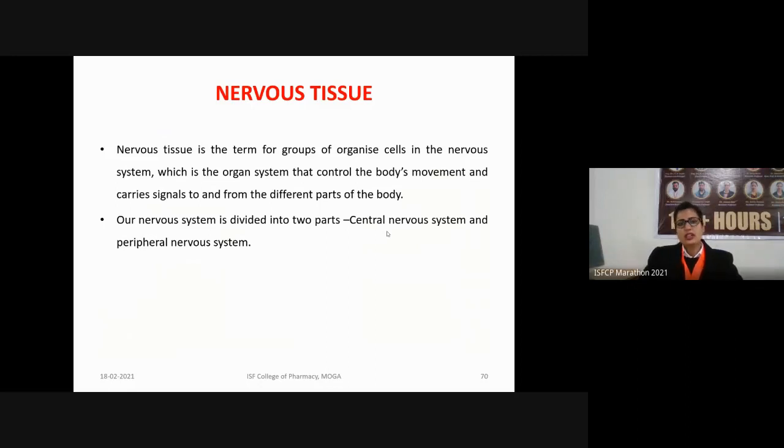The sympathetic nervous system is also known as the fight or flight response, and the parasympathetic nervous system is known as rest and digest. They almost function opposite to one another. Why? Because the parasympathetic nervous system gets activated whenever our body is at rest, whereas the sympathetic nervous system gets activated whenever there is any emergency.